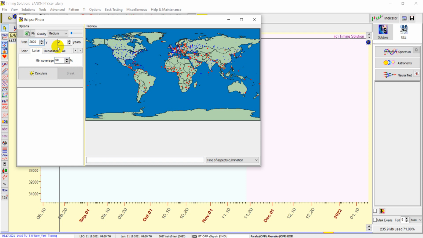Let me go back 1 year and click on calculate. It will tell me how many eclipses have occurred during this time period from 2020 to 2022. The first happened on May 26th, then November 19th, so these are the two major eclipses.